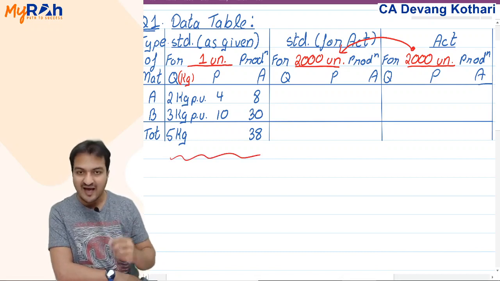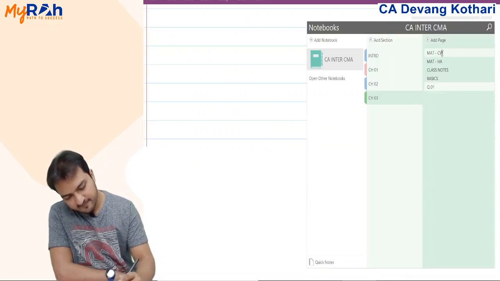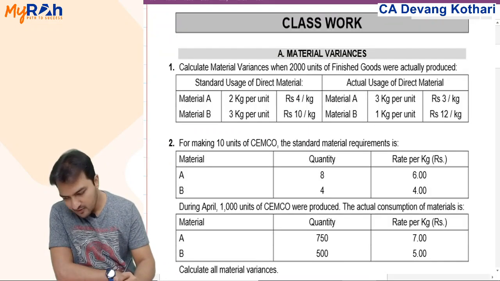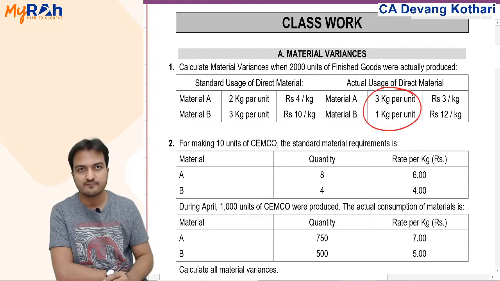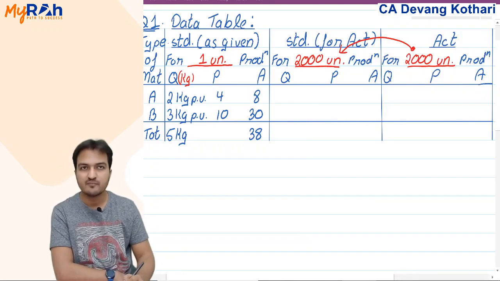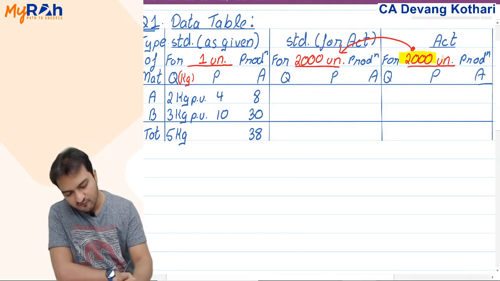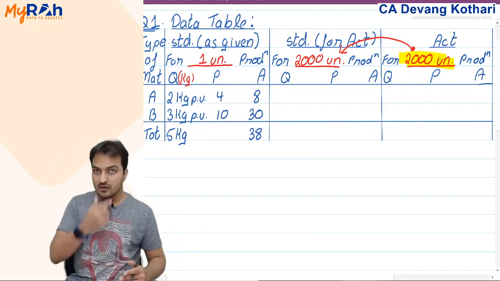But then actual data, what you are given: actual quantity you are given 3 kgs per unit, 1 kg per unit. But the actual table that I have made here, am I making an actual table of 1 unit? No. In actual you are making a table of 2000 units. Look at the difference.